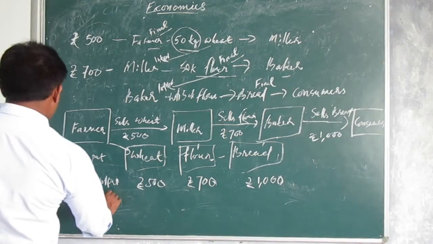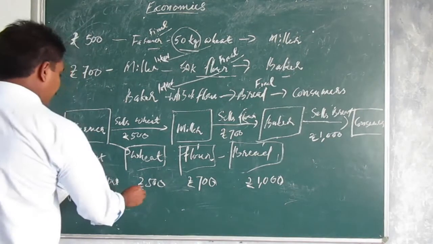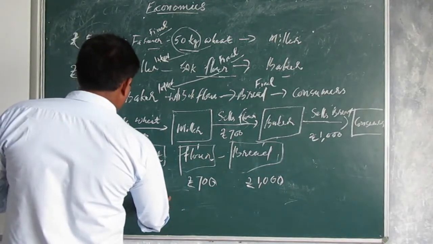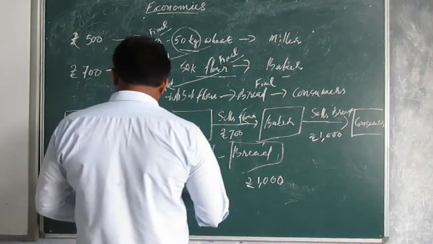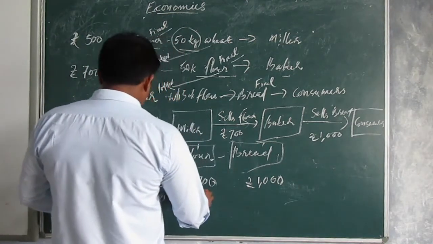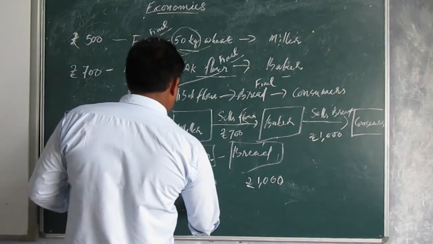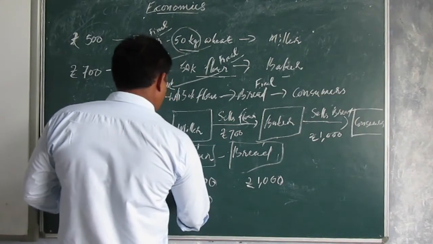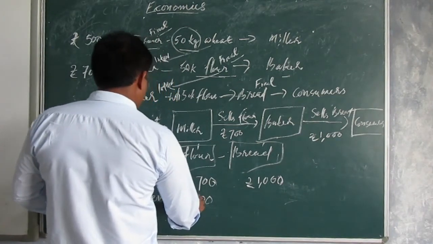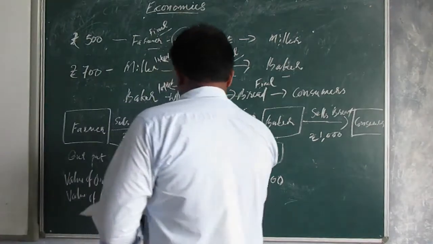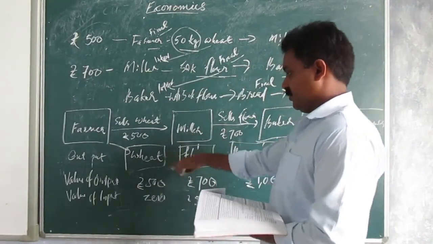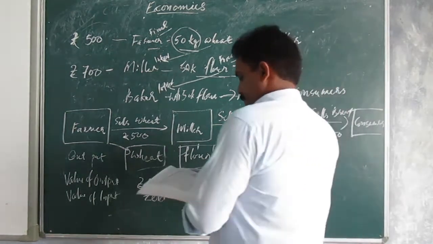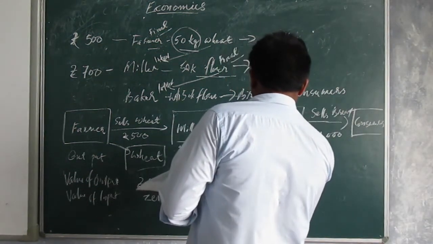Value of input. Here in case 0 or not available, something will be there but not available here. Wheat, how much we spend, 500. The flour maker and miller, value of input intermediate for miller is 500 rupees, and then last one flour 700.